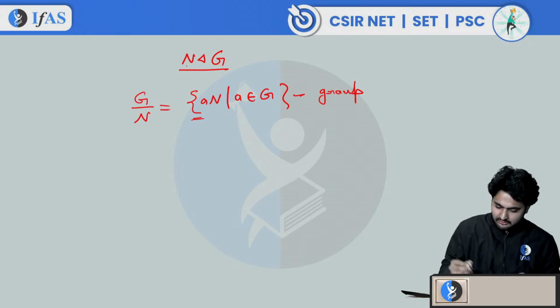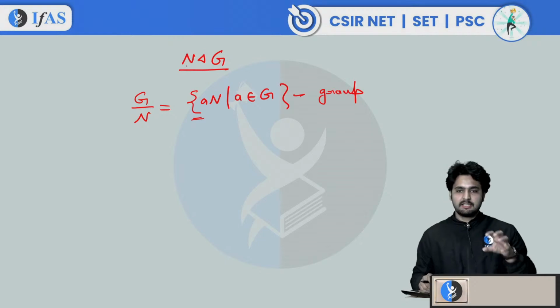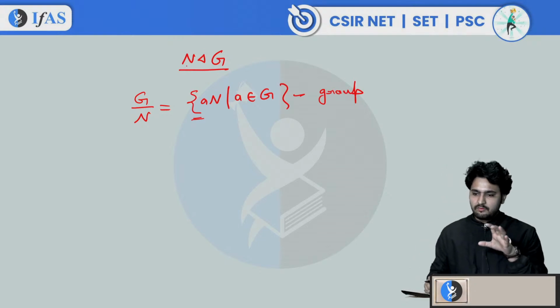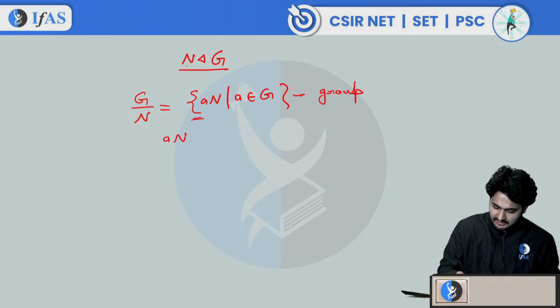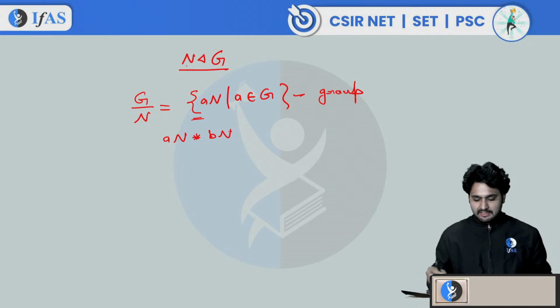We call it a quotient group. The collection of all the cosets forms a group with respect to an operation. The operation is defined as AN star BN, where every coset behaves like an element.